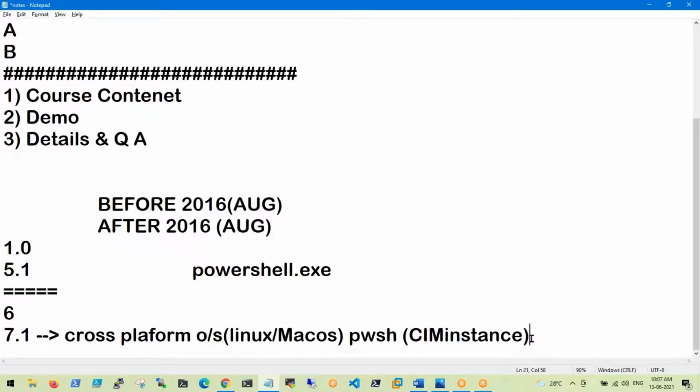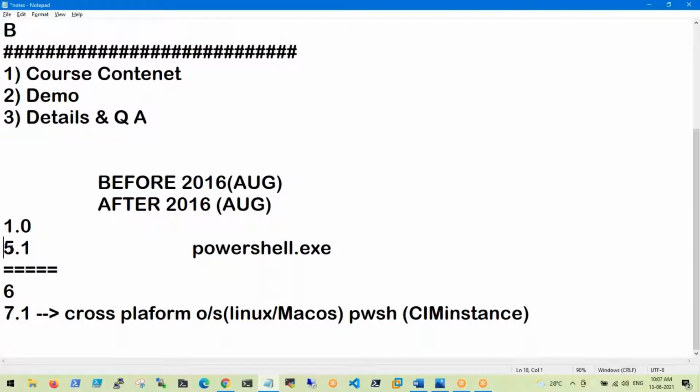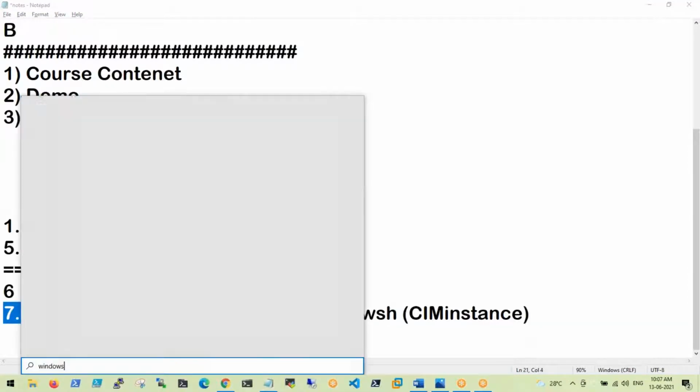We have some features when we compare 5.1 and 7.1. For the first one or two days I will explain 5.1, then our complete remaining 48-day journey we will move in 7.1. This is the advanced and trending one, because feature updates are not available in 5.1, only security updates. But in 7.1 we have feature updates. Everything is there in the 5.1 version. See, even if you observe here, I have two PowerShell versions on my machine.